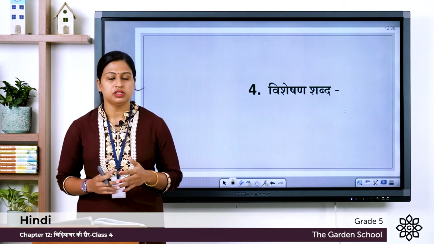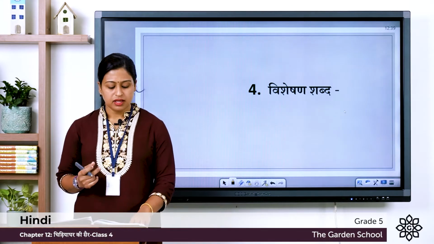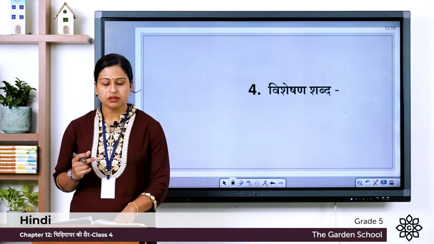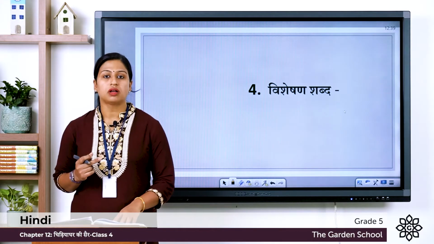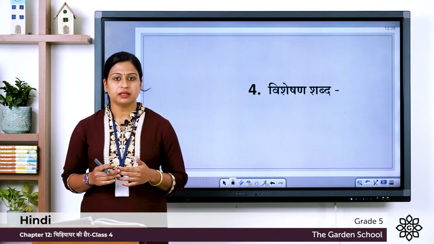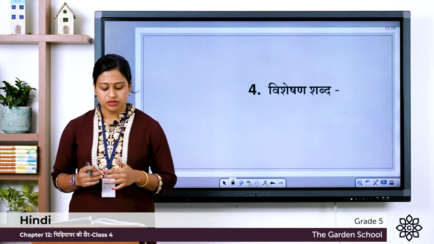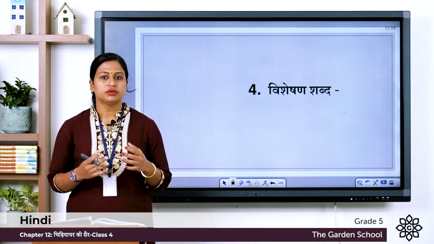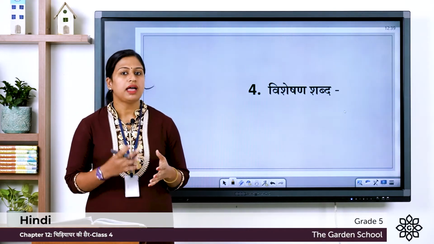Kritim means artificial, jheel means lake. Ga, jangli pashu, wild animals. Gha, Japani nauka, Japanese boat. Nga, safed batake, white ducks. Cha, meetha swar, sweet sound. So here you have to write the adjectives.